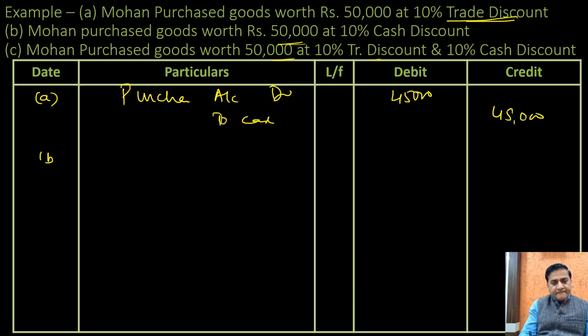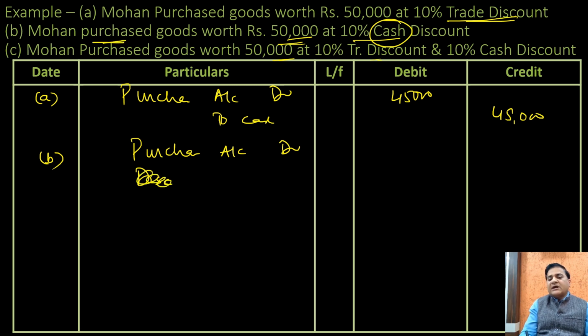Second entry: purchase goods for 50,000 at cash discount. Since it is a cash discount, discount account would be there. The entry for this would be purchase account debit.